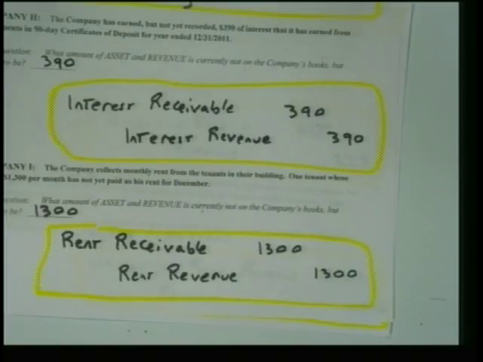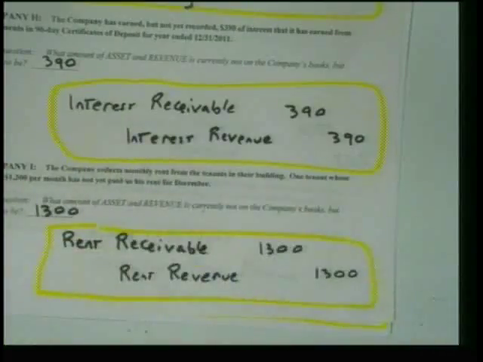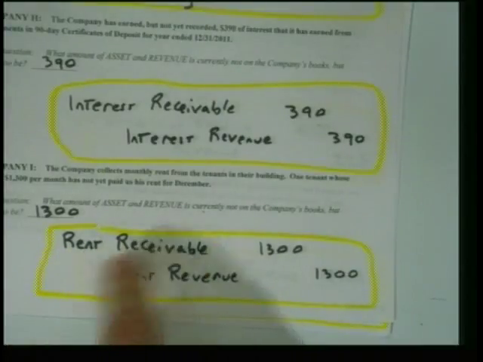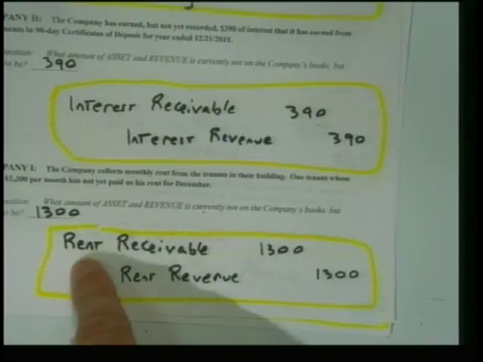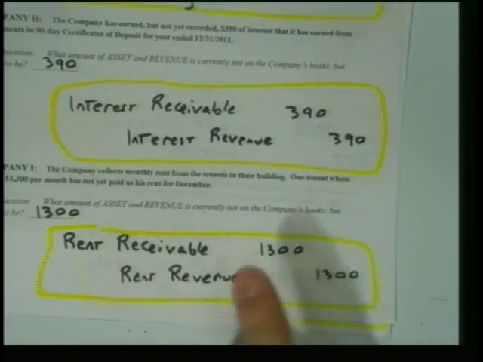Let me read it again. Thank you, Jacob. The company collects monthly rent from the tenants in their building. One tenant whose rent is $1,300 per month hasn't paid us their rent for December. So have we earned that $1,300? Yes. So we debit rent receivable and credit rent revenue. Here I'd probably be a little bit more allowable for if you put accounts receivable. But that's the AJE. Okay?